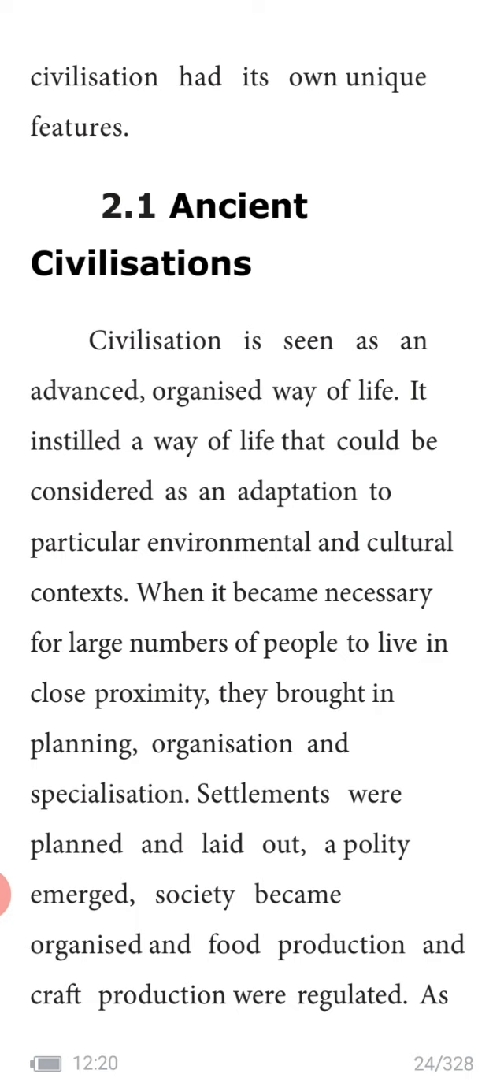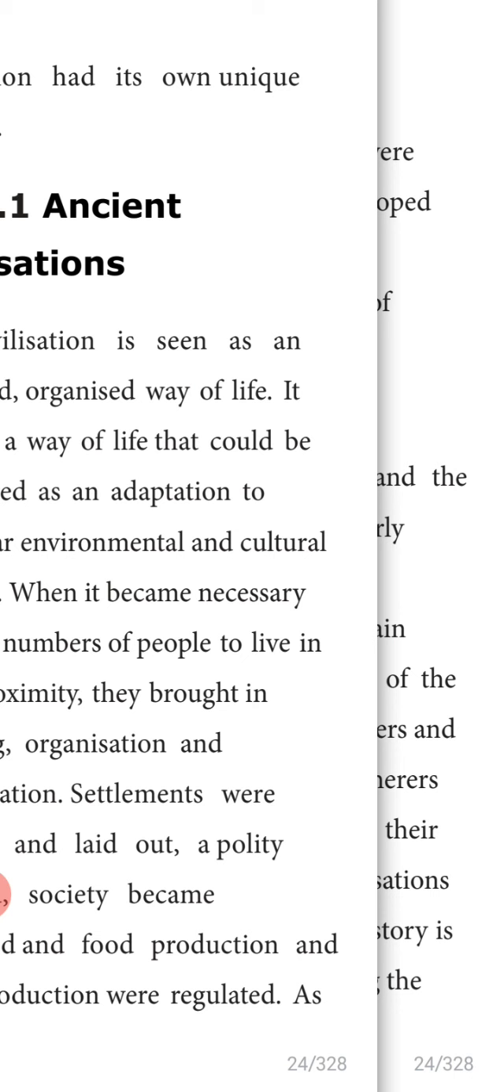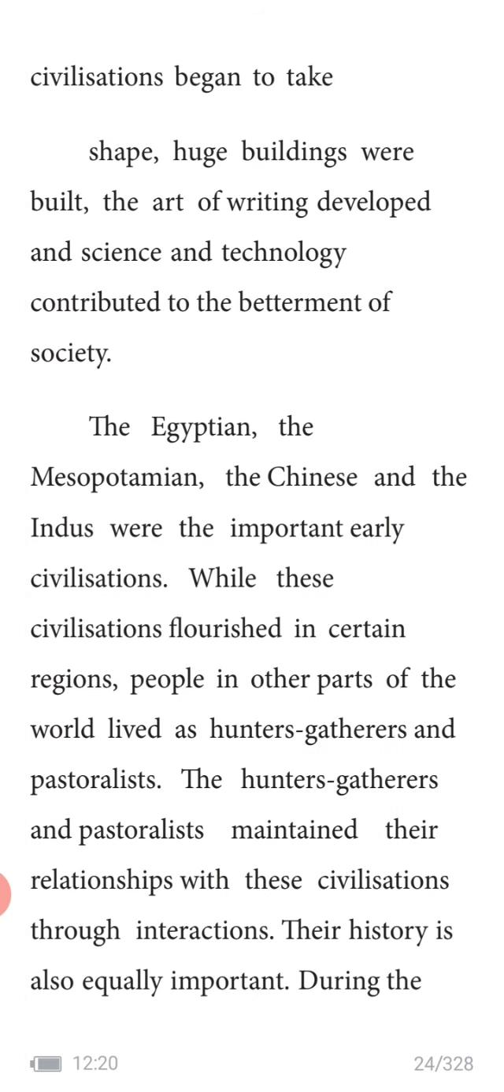So polity emerged. Society became organized, and food production and craft production were regulated. That is civilization. As civilization began to take shape, huge buildings were built. The art of writing developed, and science and technology contributed to the betterment of society.